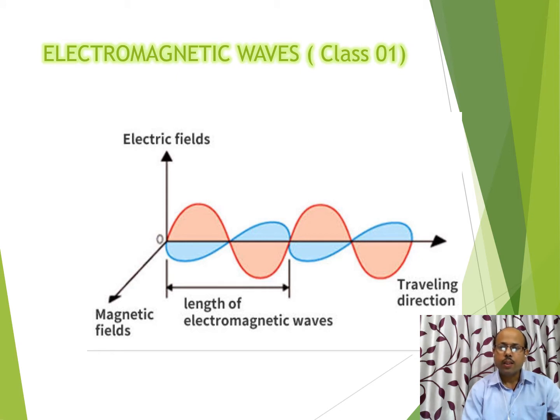After discussing these 7 chapters from 1st to 7th in class 12, we are able to know that electricity and magnetism are not separate. Electricity and magnetism are interrelated to each other. And that's why in this chapter we are going to discuss electromagnetic waves. It means there is a role of the electric field as well as the magnetic field, and we will discuss this chapter in very detail.